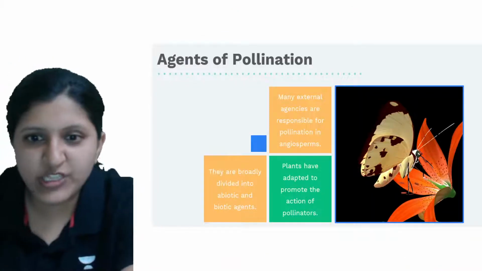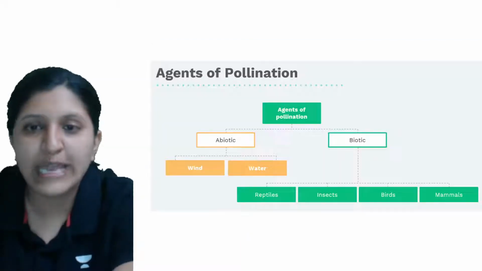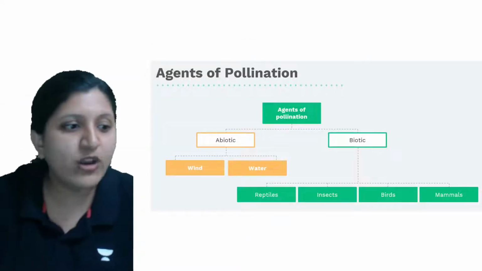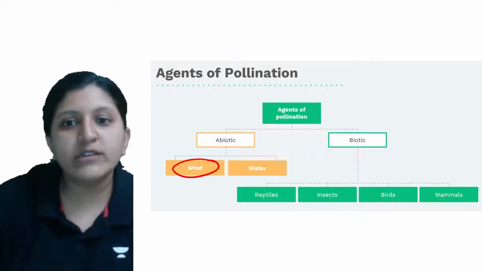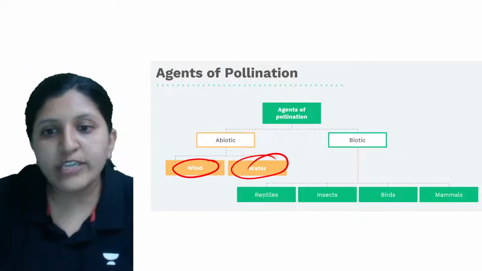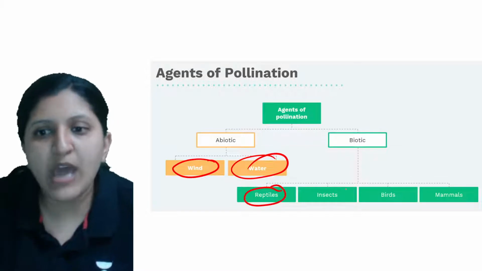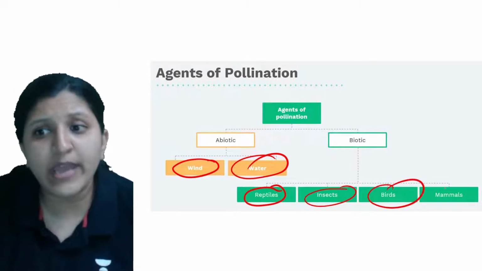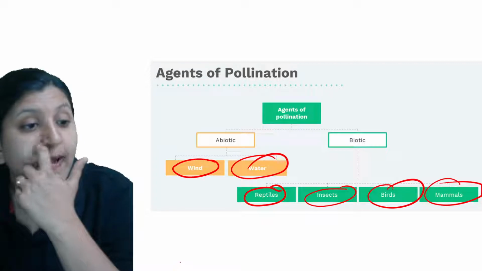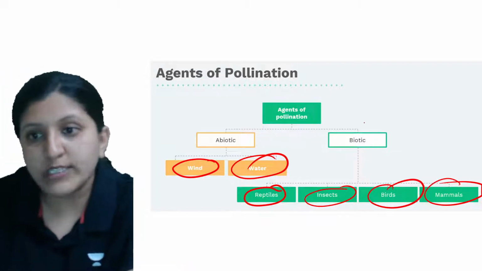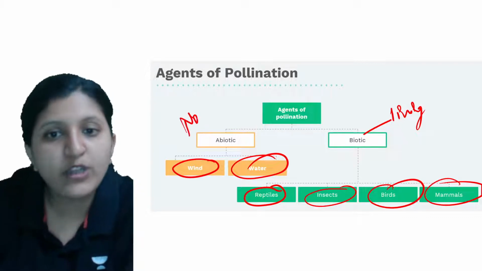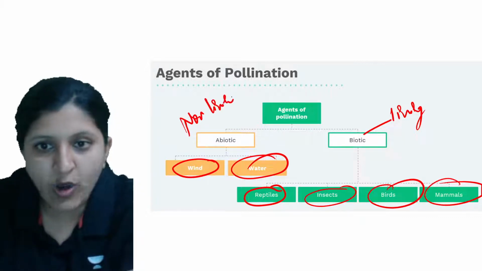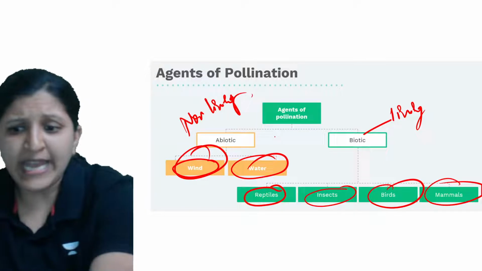So these are the agents of pollination. Basically, insects are among them. When we mention abiotic and biotic, wind and water are abiotic. When we mention biotic, there can be reptiles, insects, birds, and mammals that can transfer pollen. So all these are biotic. Biotic is living, abiotic is non-living. So wind and water are non-living.